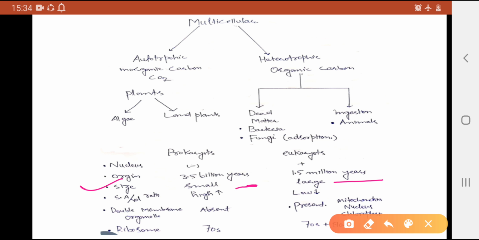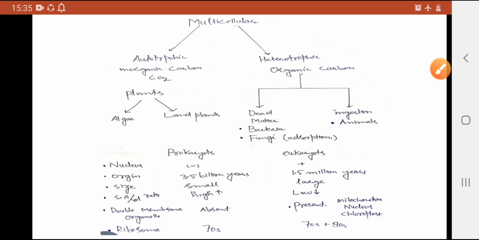Size: prokaryotes are smaller in size and eukaryotes are larger in size. The surface area to volume ratio is high in prokaryotes and low in eukaryotes. Double membrane organelles are absent in prokaryotes and present in eukaryotes.